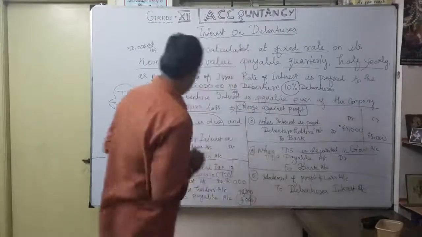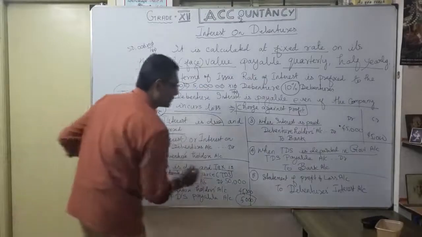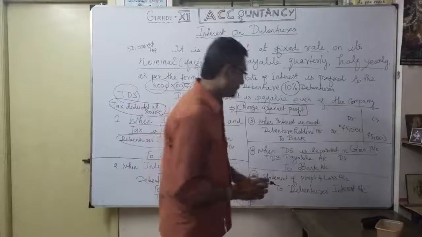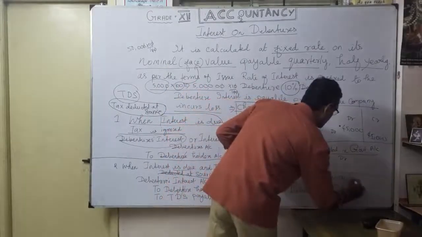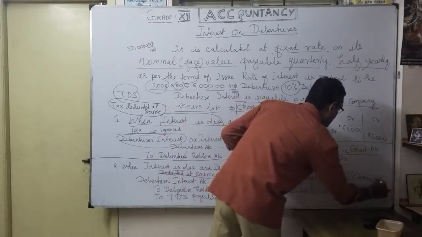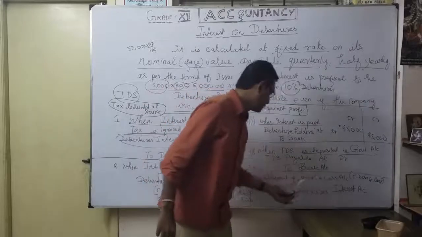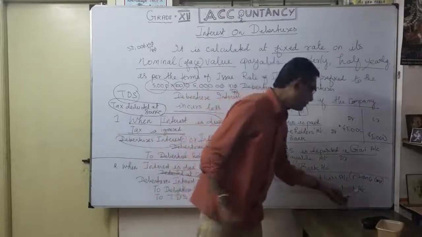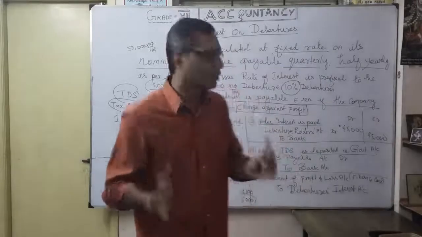Finally, whatever my debenture interest debit part is, I'm going to transfer where? To the profit and loss account, that's the statement of profit and loss account. You can also call it finance cost. Finance cost. You understood? That's what here: statement of profit and loss account debit to debentures interest account. We said already, whether you are earning or losing, you want to show.